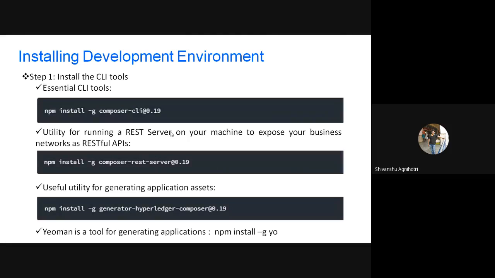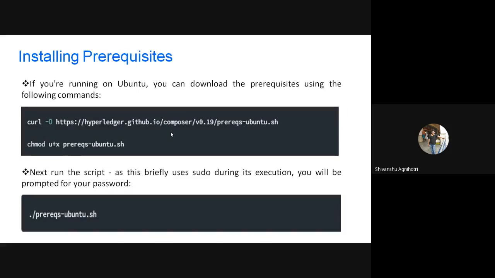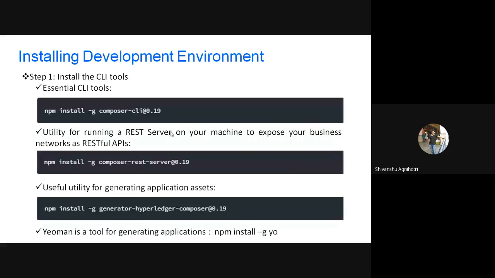Those were the prerequisites that you need to install for Hyperledger development. Now, how to install the actual development environment. We will be installing Composer and Fabric, because we are going to develop the application on Composer and Fabric. In the prerequisites we have already installed npm on our system.